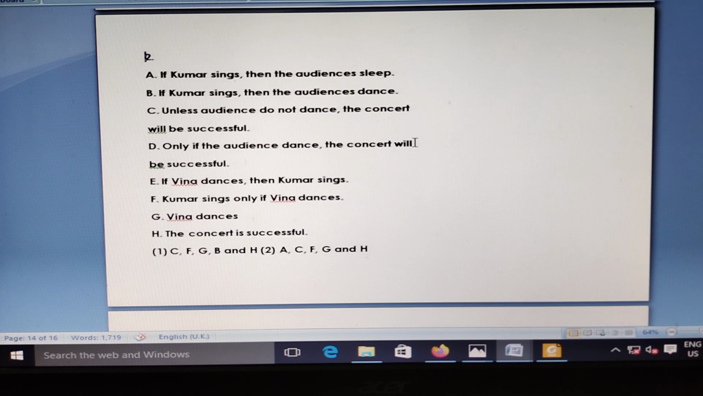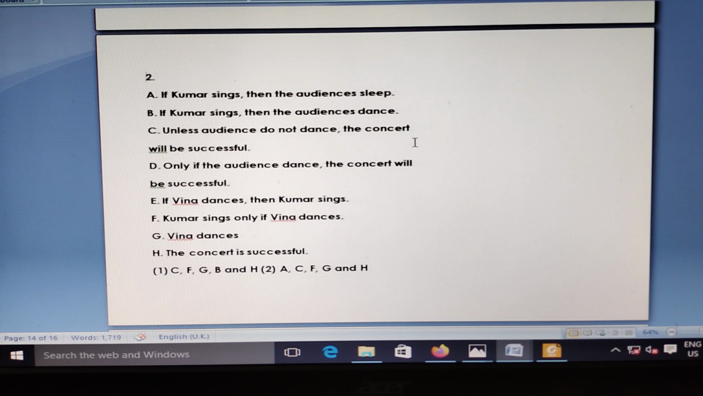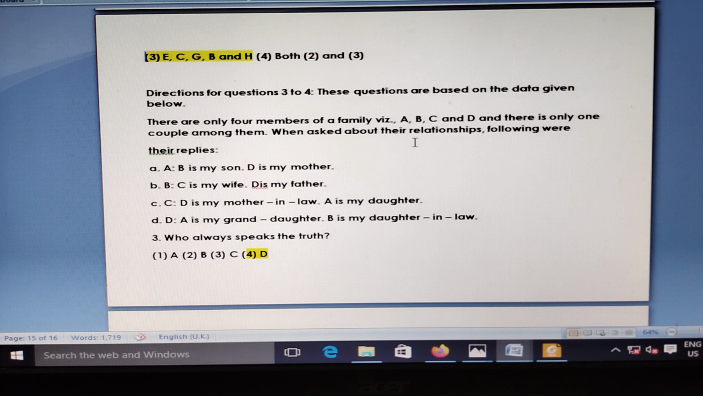Question number 2. Option 3 is the correct one. ECGB. G: Bina dances, from E. Kumar sings, from B. Audience dance, from C. Concert with successful, which is given in H. So choice C. The answer is ECGB.